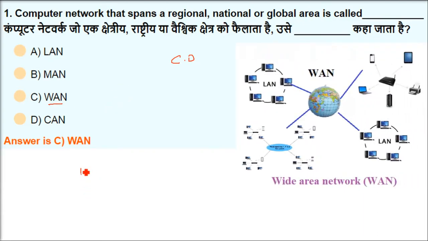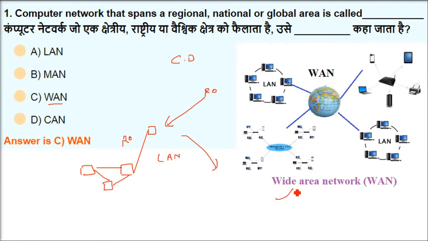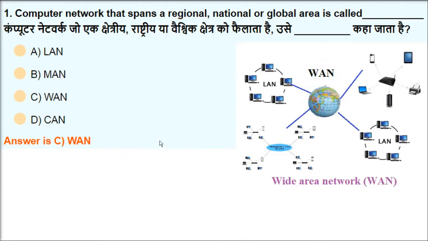So wide area network, that is, if you have computers, say PCs in your premises, or you want to connect them in a building, you can connect them through LAN, local area network, and MAN is metropolitan area network. But what about the regional level, national level, and even the global area? That will be wide area network, WAN. So there are differences. LAN is the smaller one, then metropolitan area network, then comes wide area network.